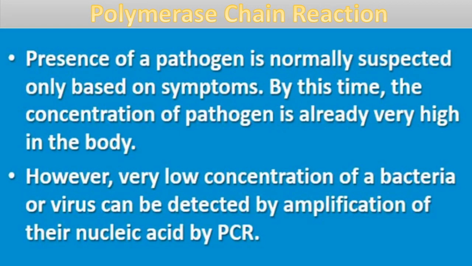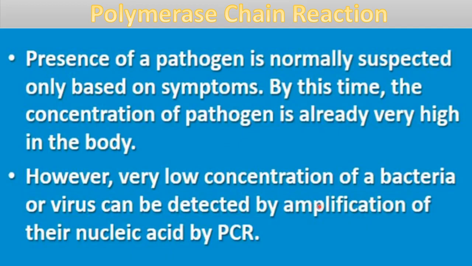Polymerase chain reaction, PCR, is a technique for early diagnosis of any disease, because with its help we can amplify the DNA. Normally, the presence of a pathogen is suspected only based on symptoms. When we feel the symptoms of any disease, at that time we go for urine analysis or serum analysis. But by this time the concentration of the pathogen is already very high in the body, and at that time it will be very difficult to control that pathogen, right?